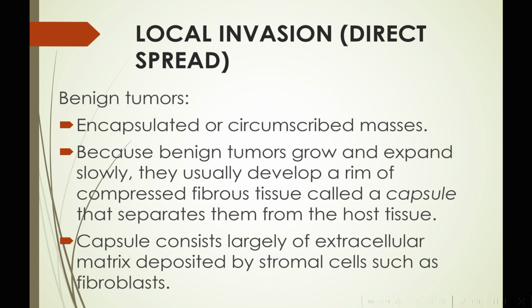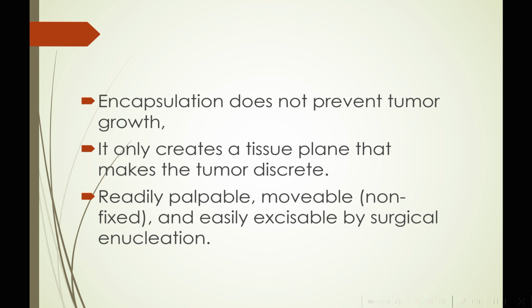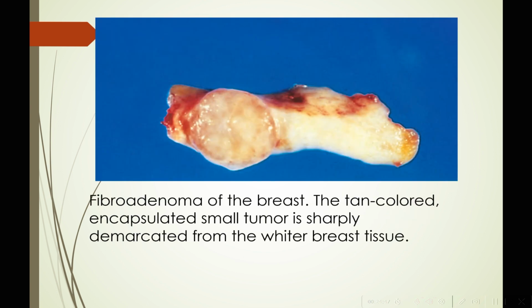So if we consider the case of benign tumors, they are encapsulated or circumscribed masses. Because benign tumors grow and expand slowly, they usually develop a rim of compressed fibrous tissue called a capsule that separates them from the host tissue. Capsules consist largely of extracellular matrix deposited by stromal cells such as fibroblasts. Encapsulation, however, does not prevent tumor growth, it only creates a tissue plane that makes the tumor discrete and readily palpable and easily accessible. For example, here is a fibroadenoma of the breast, which is a benign tumor.